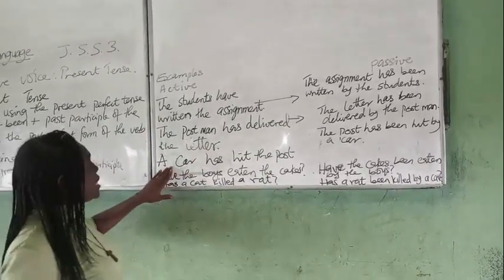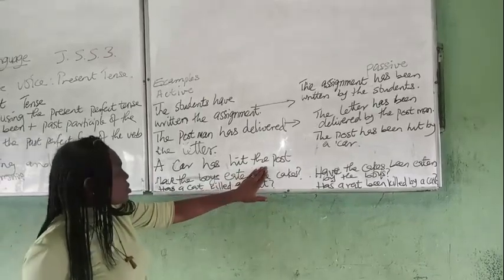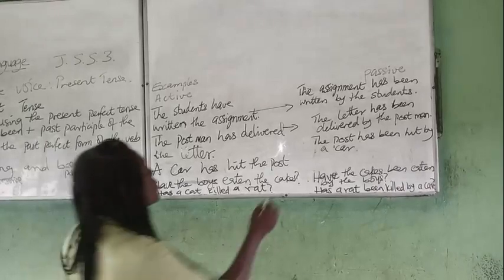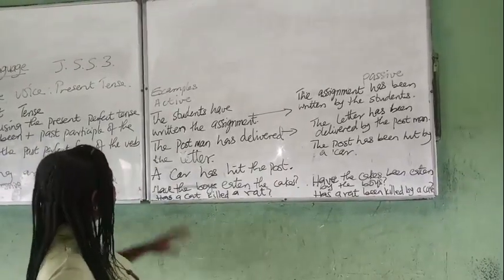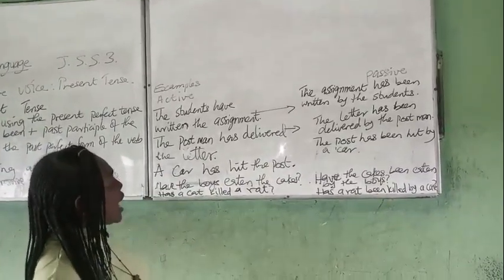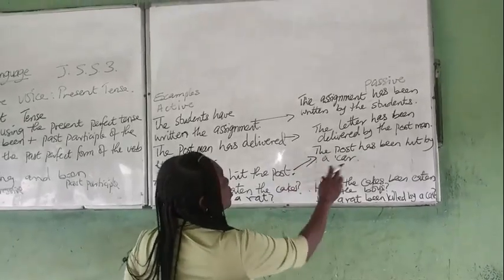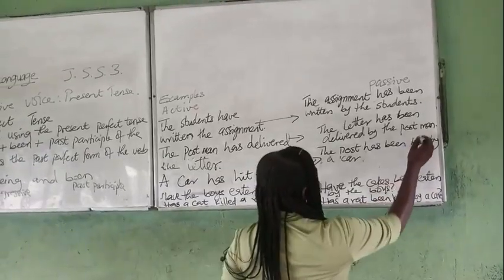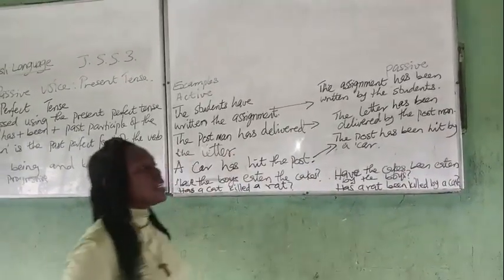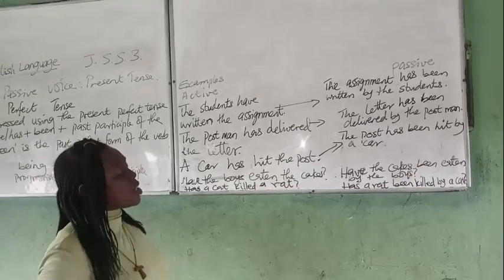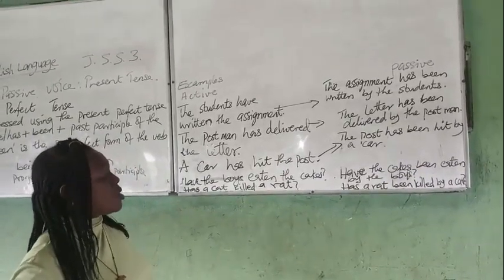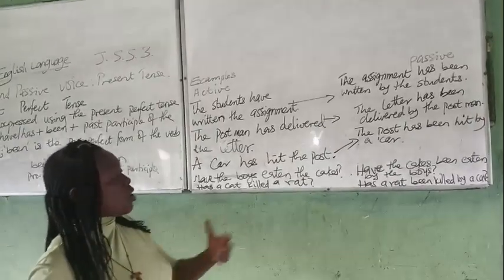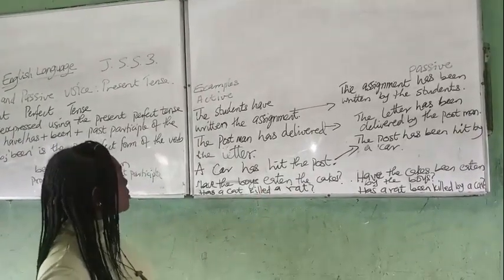Then here, a car has hit the post. This is a typical example of what I mean. So you now have a car, no particular car. So I now have the post has been hit by a car. Let us be conscious. Hit is one of the irregular verbs that have just about two forms. For instance, you have cut. You don't have a different past tense or past participle; the past participle of cut is cut. The same thing with hit.